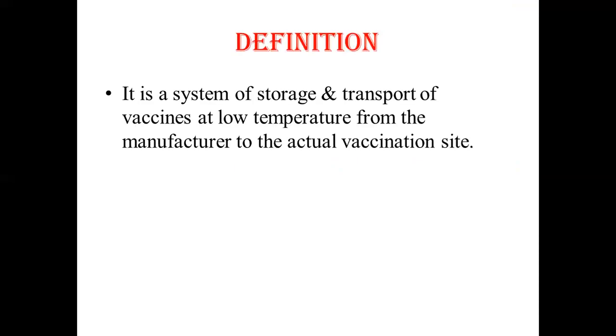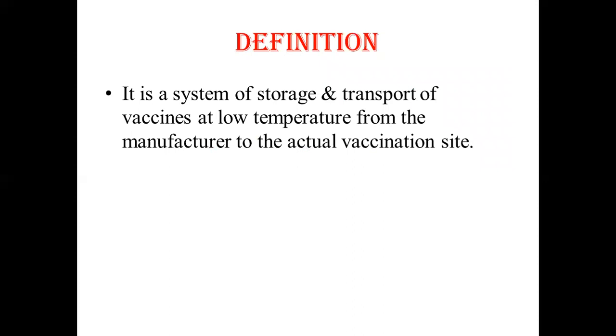Now, another important topic that we are going to discuss with regard to vaccine is the cold chain. Cold chain is a system of storage and transport of vaccine at low temperature from the manufacturer to the actual vaccination site. The cold chain system is necessary because vaccine failure may occur due to failure to store and transport under strict temperature controls.